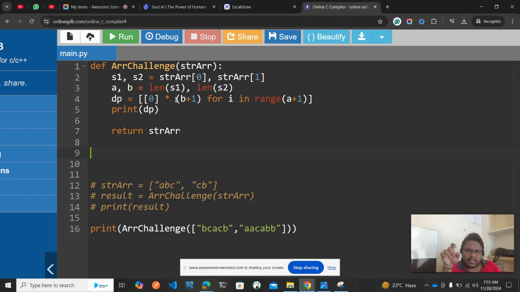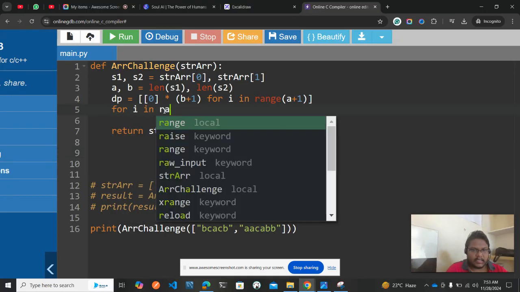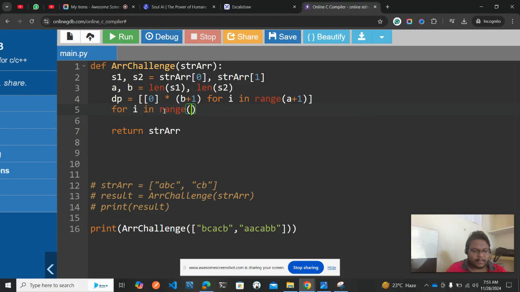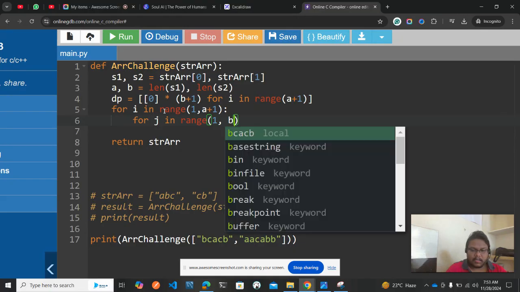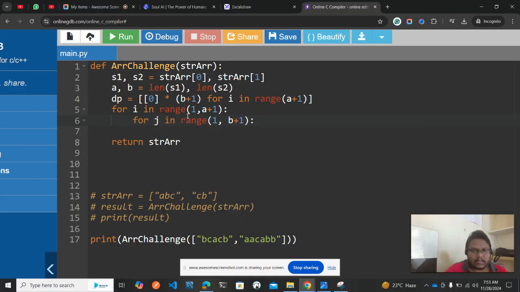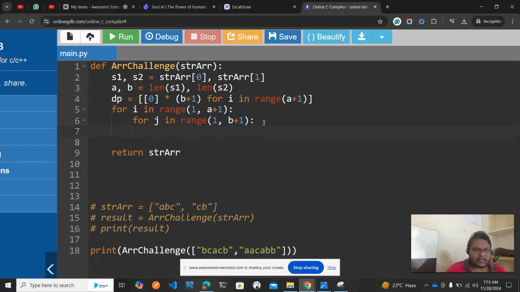We need to compare each character to see if it is equal or not. If it is equal, we just need to increment. If it is not equal, we just need to take the maximum of the grids. For that I'll be taking a for loop, for i in range of 1 comma a plus 1, and then for j in range of 1 comma b plus 1. So getting all the things and iterating over them.